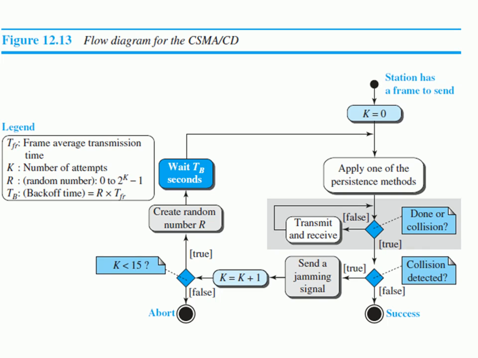So what happens if K has reached its maximum limit? If K is 15 now, then the condition becomes false, isn't it? At that time, just drop the data, that is, abort it.